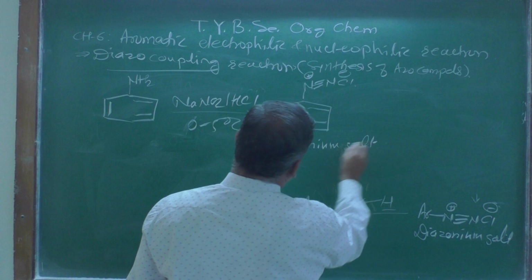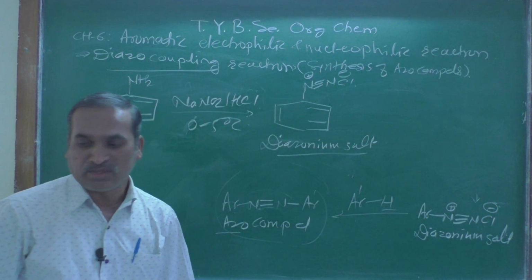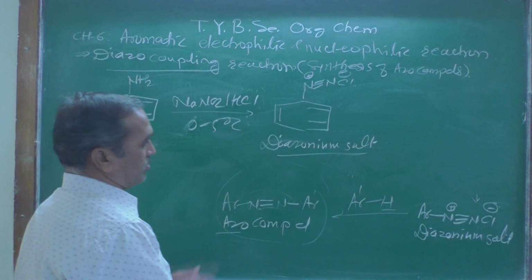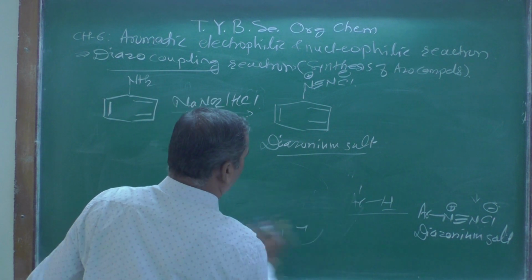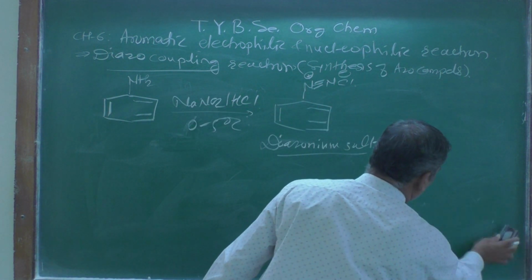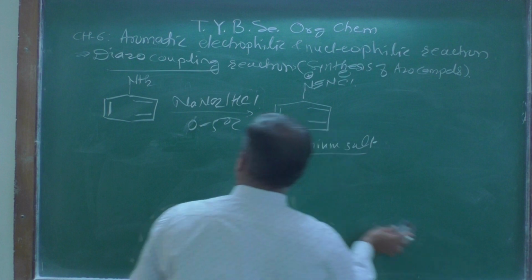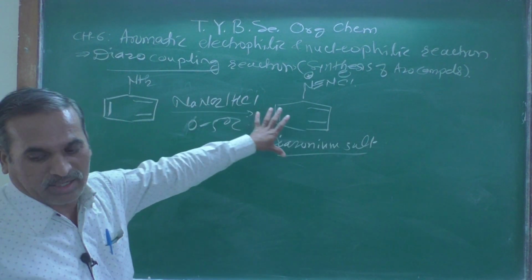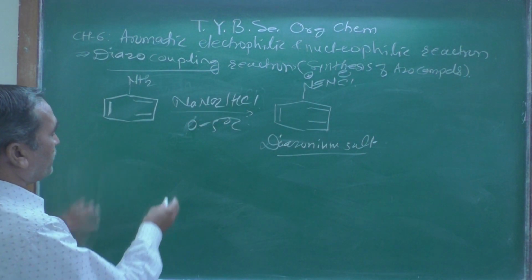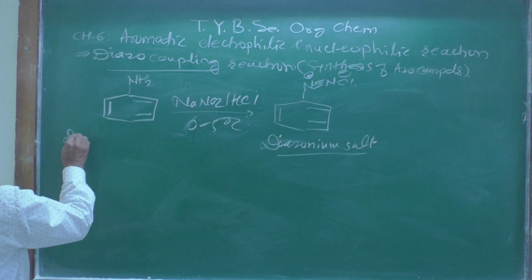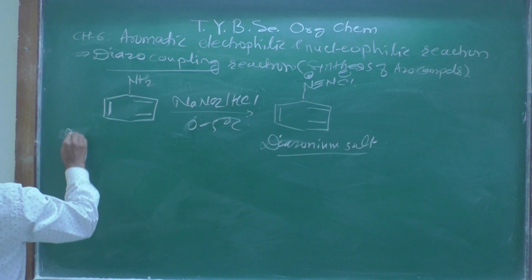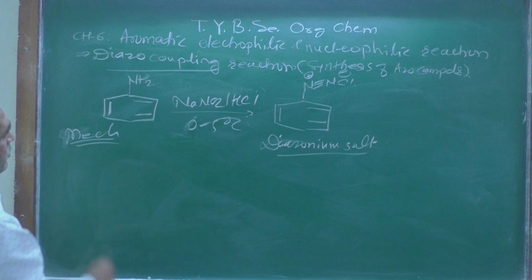This is known as a diazonium salt, and just now we have seen the mechanism of formation of the diazonium salt, right?